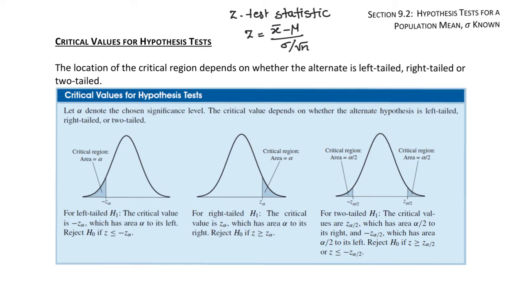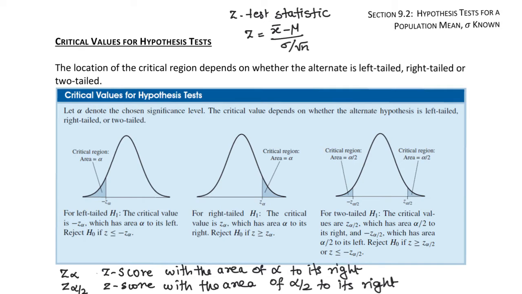If the alternate hypothesis is right tailed, we will reject the null hypothesis if z is greater than z alpha. If the alternate hypothesis is two-tailed, then we will reject the null hypothesis if z is less than negative z alpha over 2, or if z is greater than z alpha over 2. An easier way to memorize this is if z is in any of the shaded region, that is the critical region, we will reject the null hypothesis.